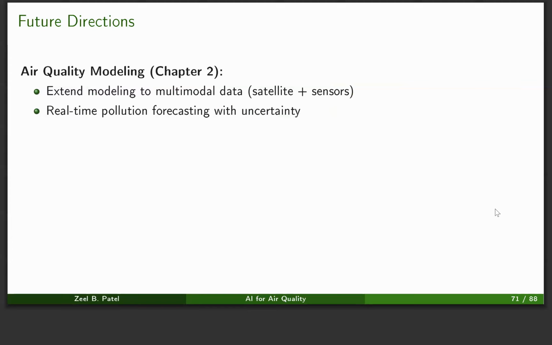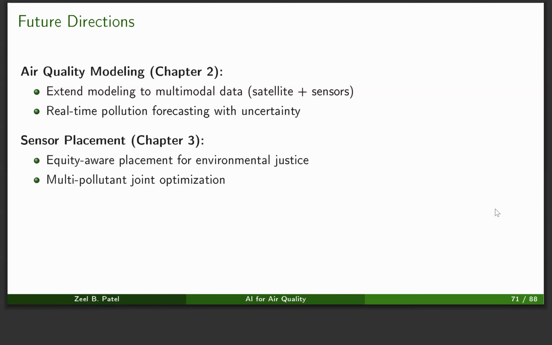Now coming to the future directions. For the air quality modeling, there are many big data resources nowadays available, which can be used as features in the modeling to improve the accuracy of the model. We can also do real-time forecasting with uncertainty, which can help us plan certain things well.